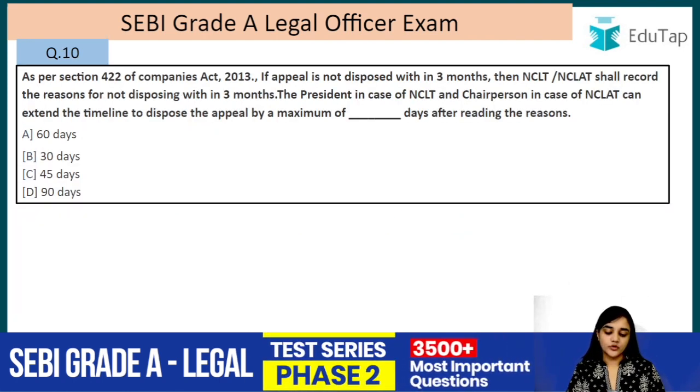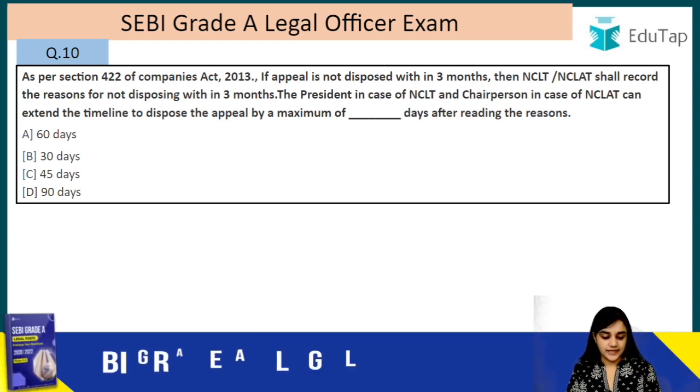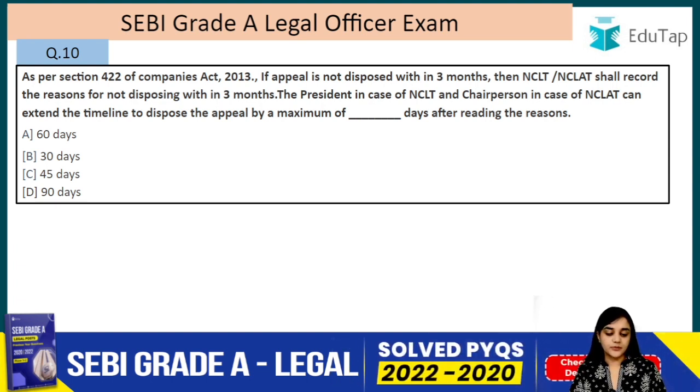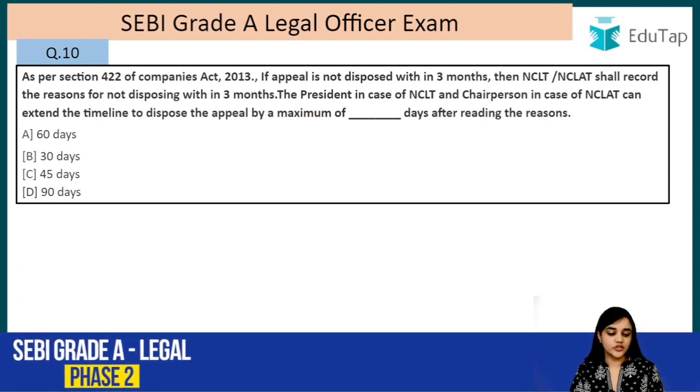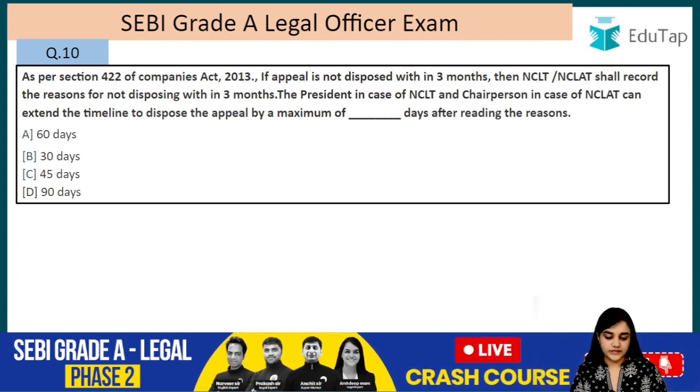As per section 422 of the Companies Act 2013, if an appeal is not disposed of within 3 months, then NCLT and NCLAT shall record the reasons for not disposing of within 3 months. The president in case of NCLT and the chairman in case of NCLAT can extend the timeline to dispose of the appeal by a maximum of dash days after reading the reason. So the answer to this question is D, that is 90 days.